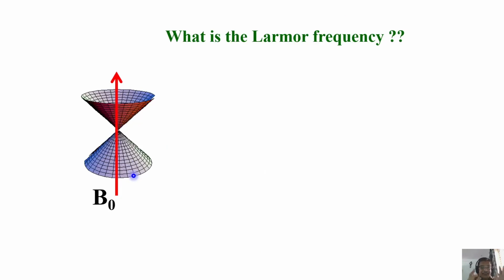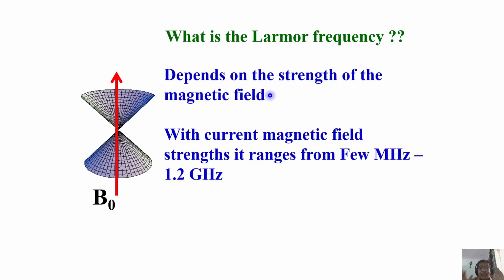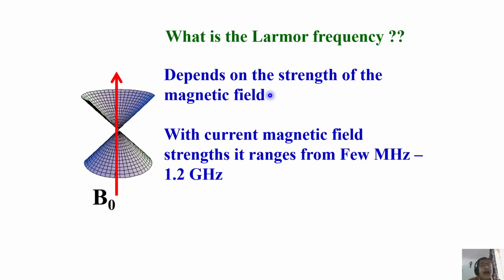They are precessing. I understand the nuclear magnetic moments are precessing around the magnetic field. But what is this Larmor precession frequency? Of course, it depends on the strength of the magnetic field. The higher the magnetic field, the higher the precession frequency. Larmor precession frequency increases linearly with the magnetic field B naught, the external magnetic field.